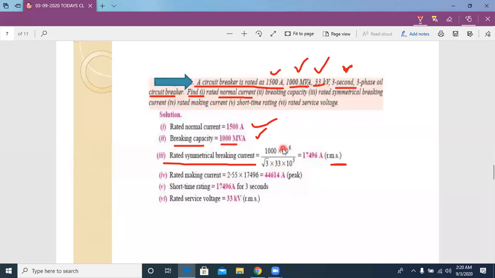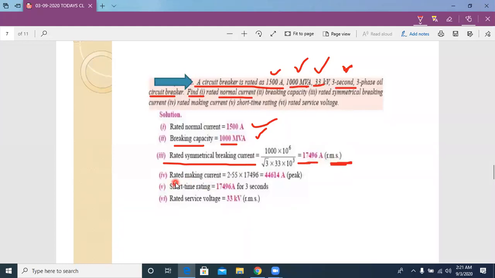So by doing P by V, it is a 3-phase system, that's why we place √3. So P divided by √3 into V, then we can get the RMS value of the symmetrical current. That one is 17496. It is the RMS value. Okay. Now, because here 33 kV is the RMS value, that's why the current also we get in terms of RMS.